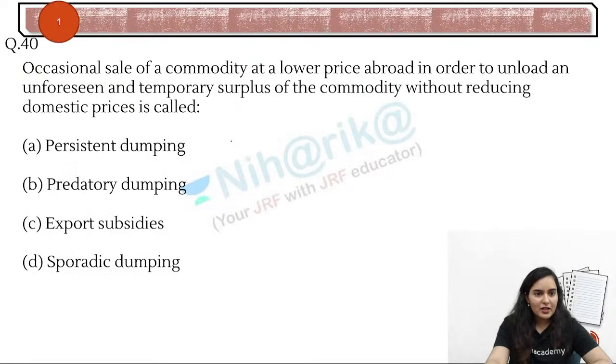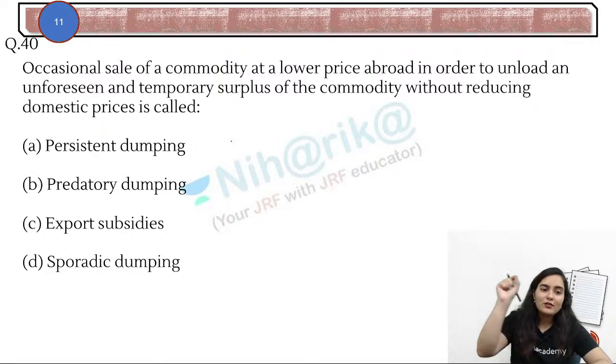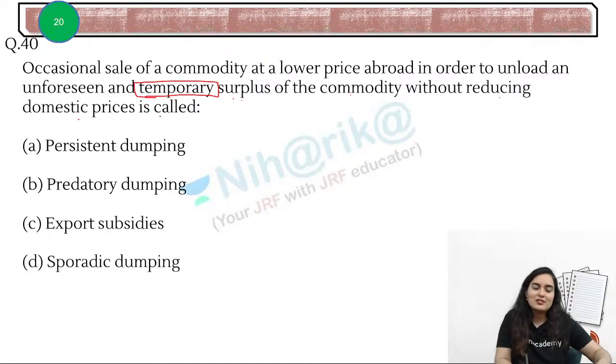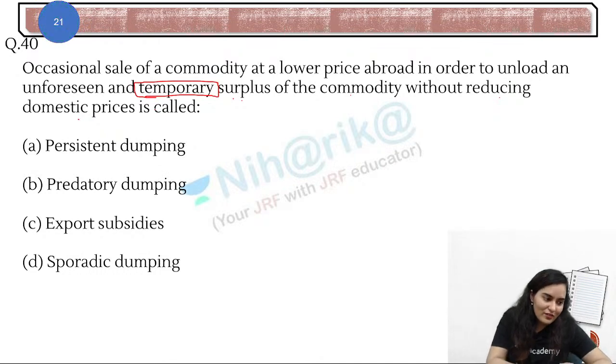Okay, now this one: occasional sale of a commodity. This is also a direct question. Occasional sale of a commodity at a lower price abroad in order to unload an unforeseen and temporary surplus of the commodity without reducing domestic prices is known as what? The keyword is temporary. Very direct question. You just revised VPO.